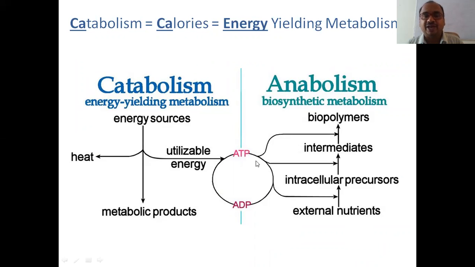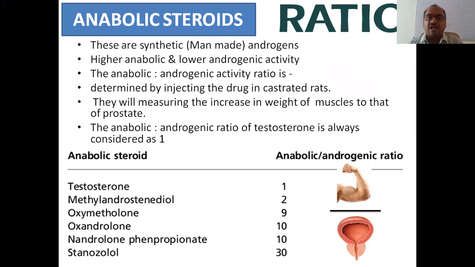See, ATP will be broken down into ADP and it releases energy. So how to remember catabolism? CA, calories, energy yielding metabolism. This is the biosynthetic metabolism. Like that you can remember.